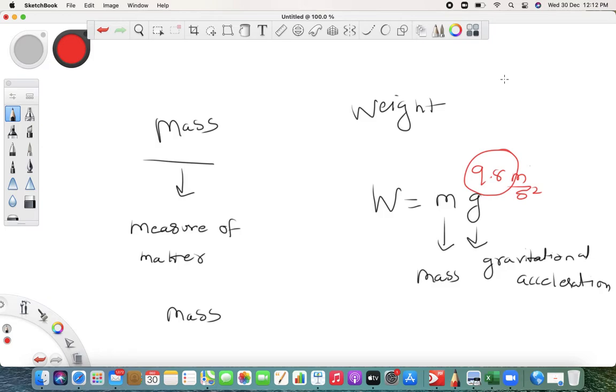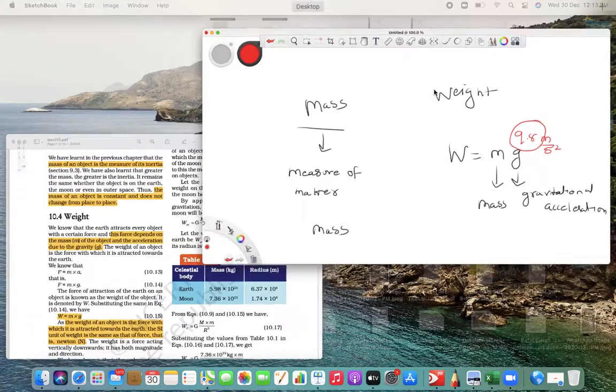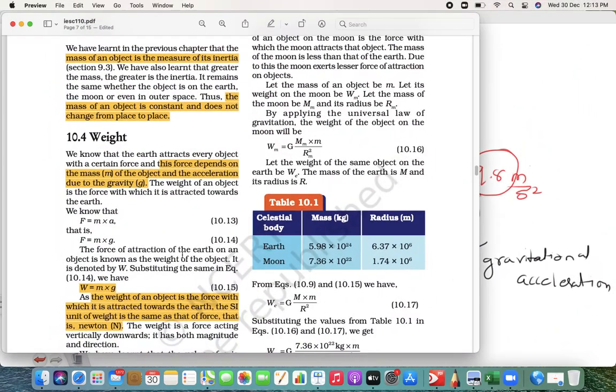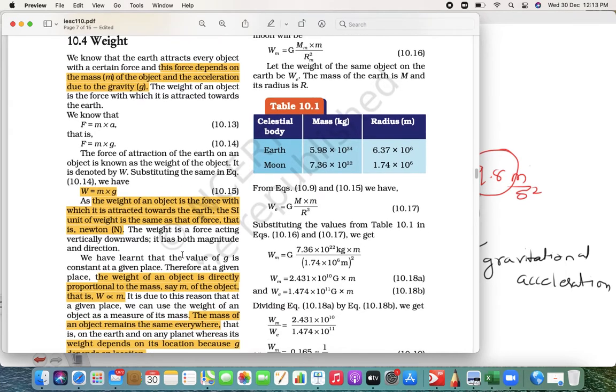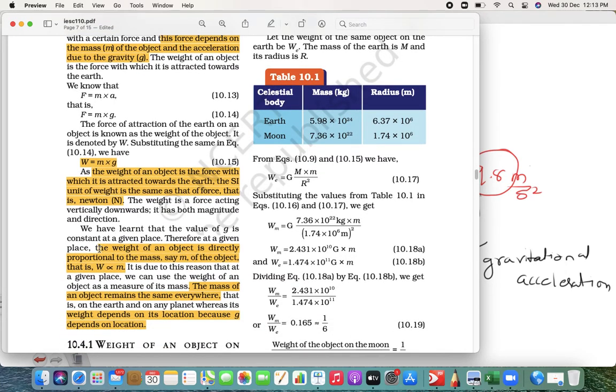Clear everyone? So that is the first and foremost thing I want to put in your heads, that mass and weight are not the same, they both are different. Mass is a measure of the matter, it also depends upon inertia. Basically, if your mass is more, the inertia will be more. Clear? And weight is a product of mass and gravitational acceleration. So we call it W is equal to mg. Definitely weight depends upon mass, right? But weight also depends upon g.